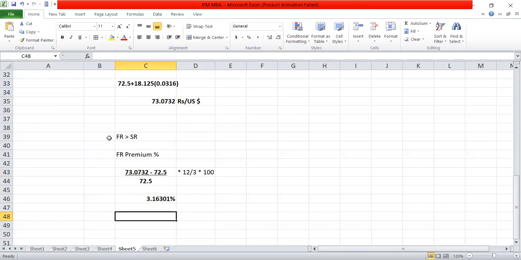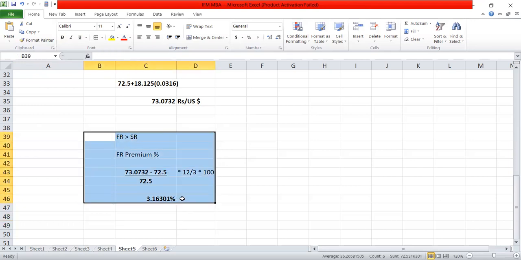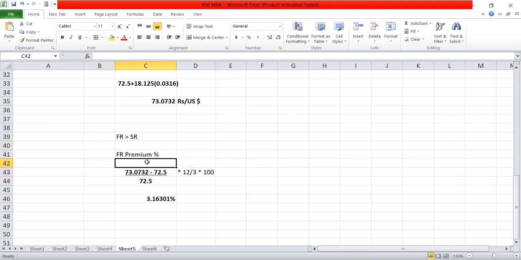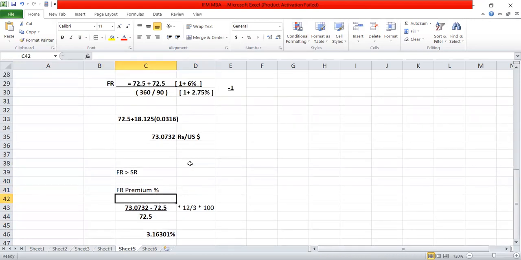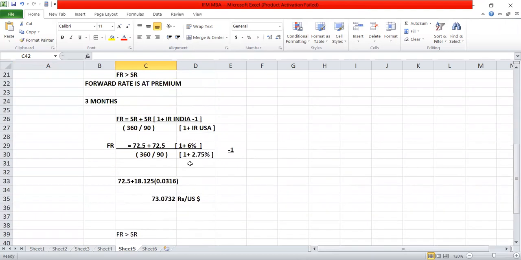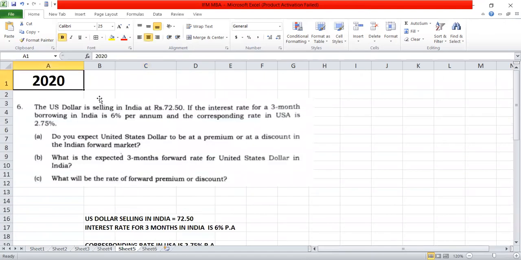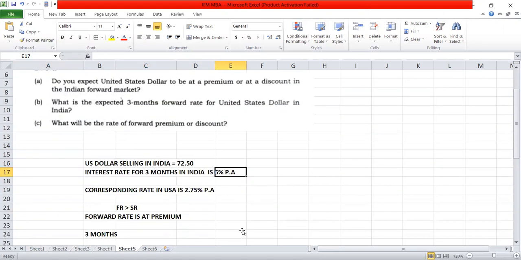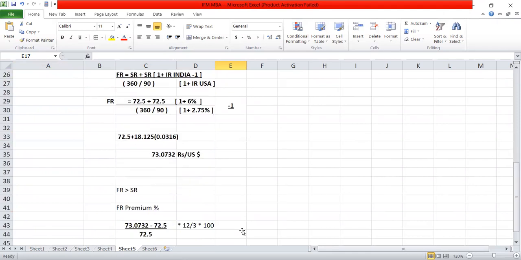So it means that there is a chance of the dollar price increasing after 3 months. This is the objective of this problem. So I hope you understood this. This question they'll ask in the examination for 5 marks. This is a question they asked in 2020. In 2018 also they asked the same question. So please go through this. Next we'll move on to the next question.